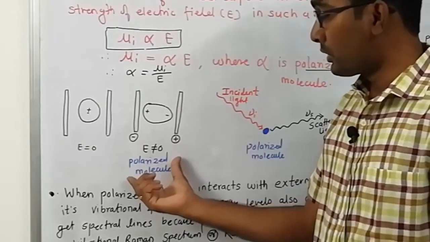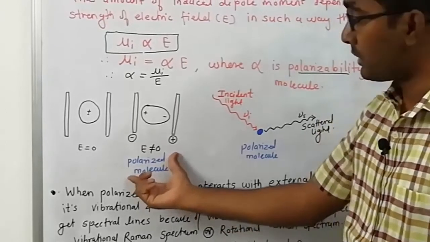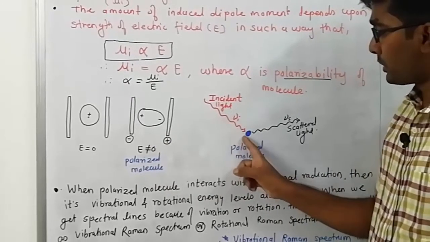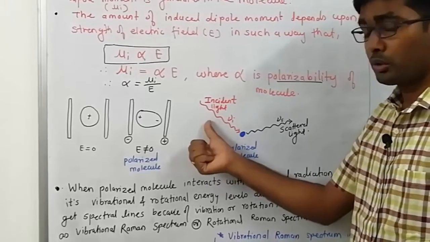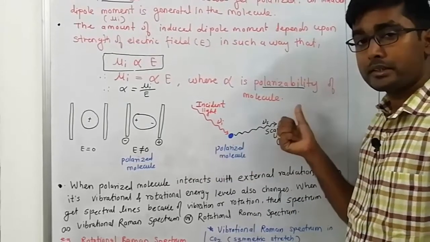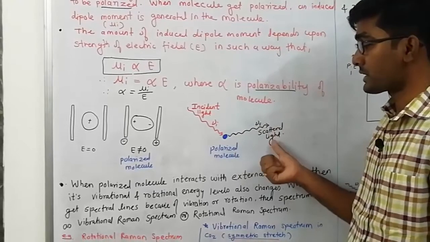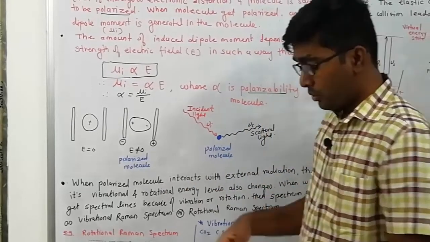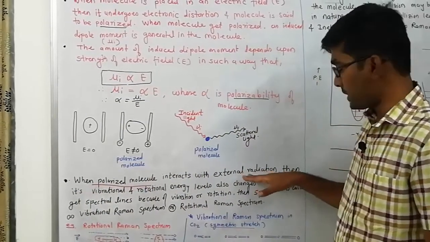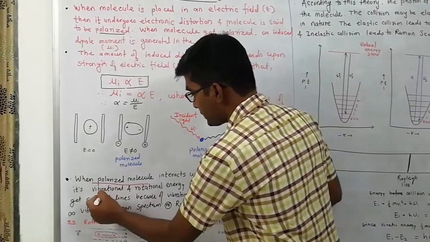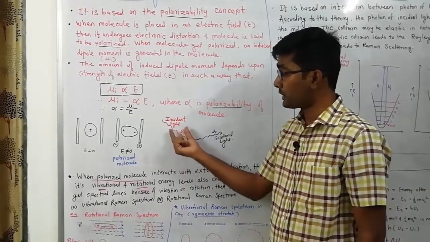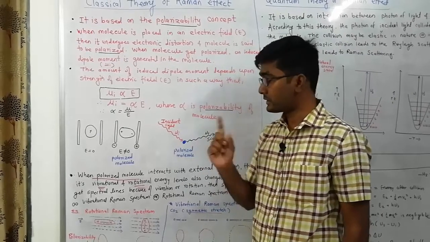Now when this polarized molecule is allowed to interact with monochromatic radiation of frequency mu I, scattering takes place, giving mu S. When the polarized molecule interacts with the external radiation, its vibrational and rotational energy levels also change.